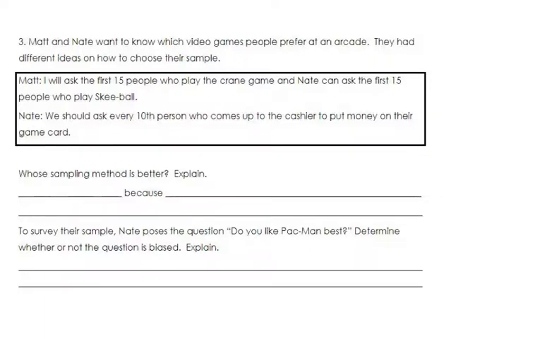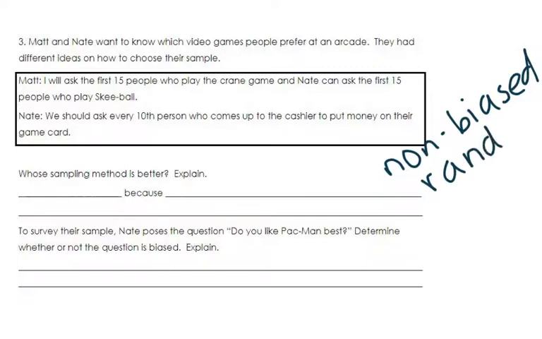And so looking at these two, I'm sure already you have your idea based off of all of our conversations in class, but whose sampling method is better? Which one is the better method that is looking for a non-biased sample or random sample? And that would be, ready? Nathan, or Nate. And the reason why Nate is better, because it's a random sample, okay?